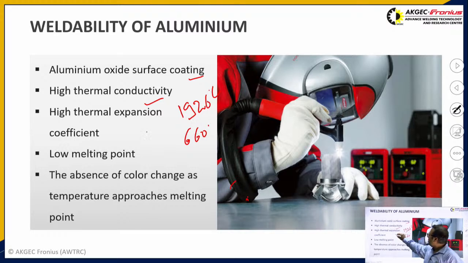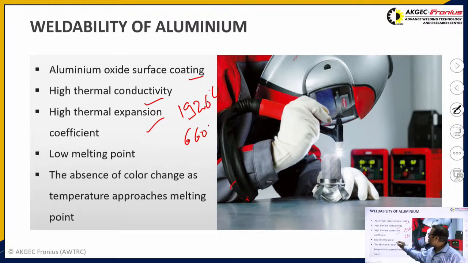The third weldability issue is that it has a very high thermal expansion coefficient, around twice that of steel. Because of this property, a larger heat affected zone is generally seen in aluminium.